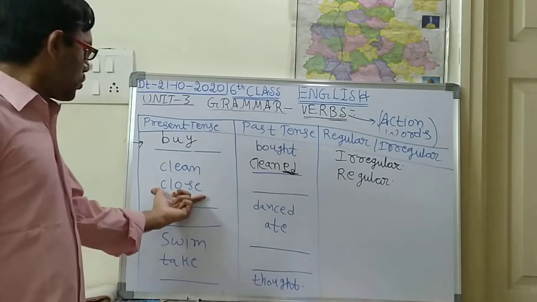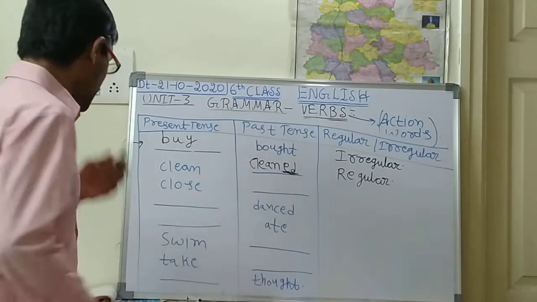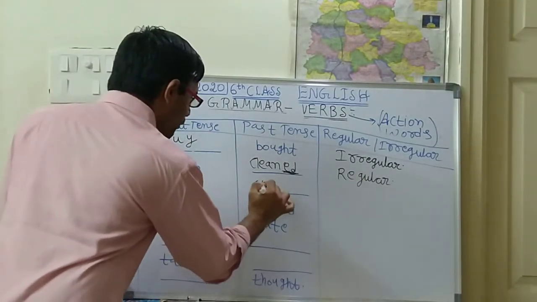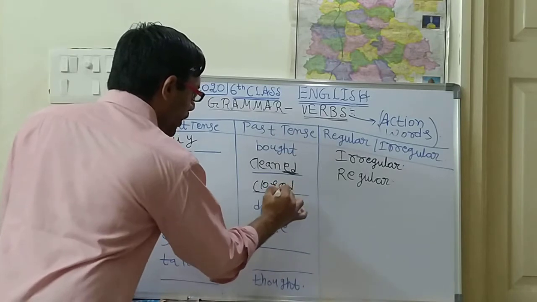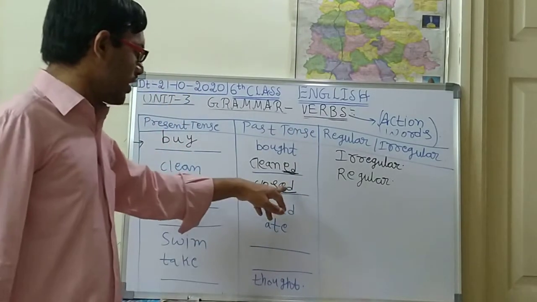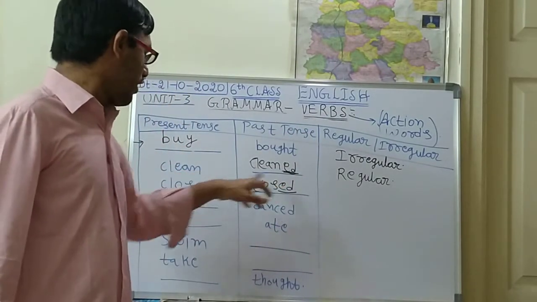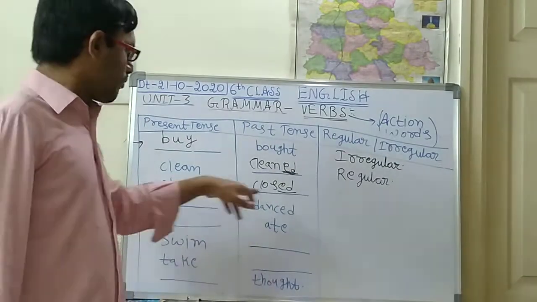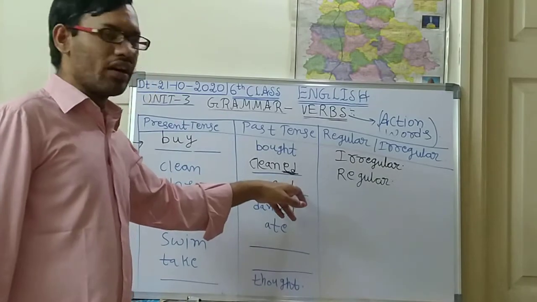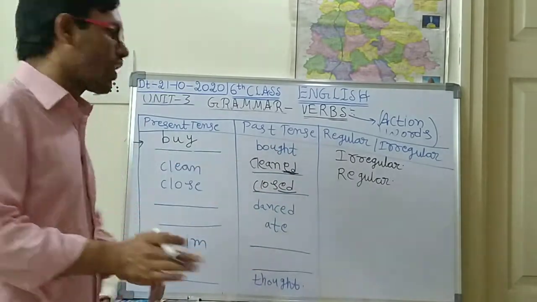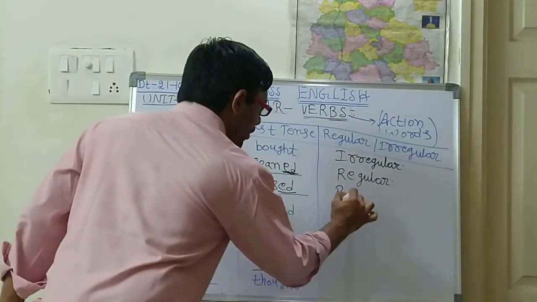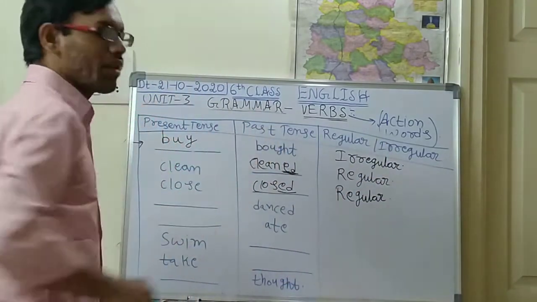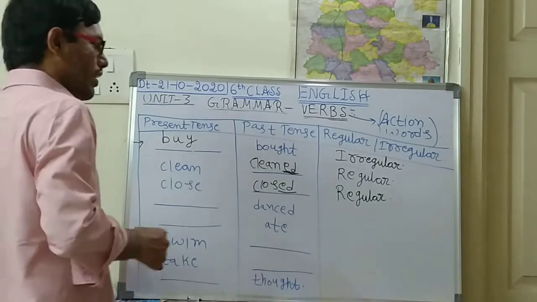Next, what is the next one? Close. Close means closing anything. Next, what is the past form of close? Closed. If you see the past word, there is D. So already E is there in the present verb, but here we are adding only D. Either D or ED. If you are adding that, it is a regular verb. These are some of the words which are regular verbs.